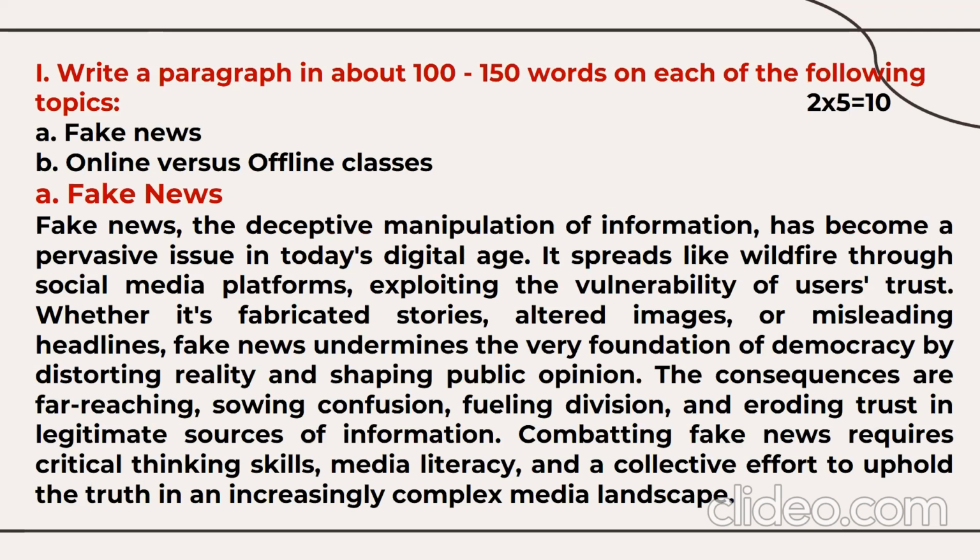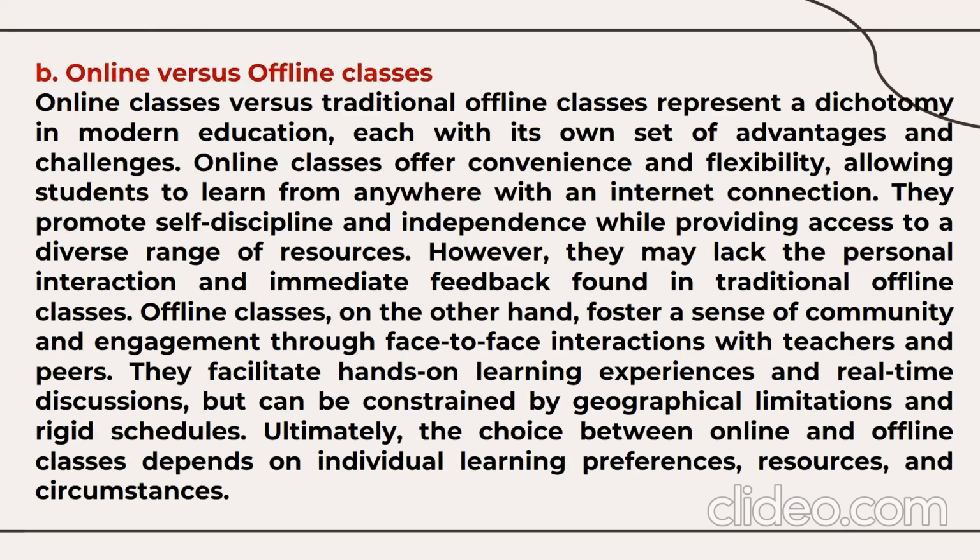I'm not going to read the answer here. You can pause the video and go through the answer. Then the second paragraph is online versus offline. Like this, you'll have some sort of comparative, argumentative or informative paragraph. So, two questions, paragraph writing.